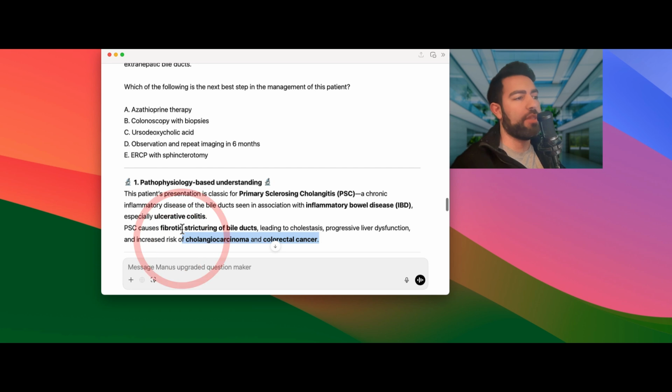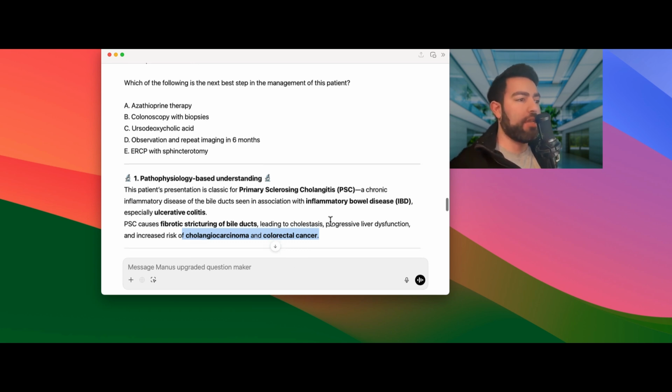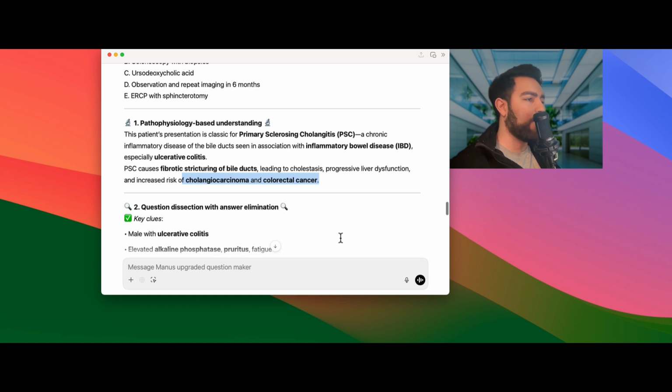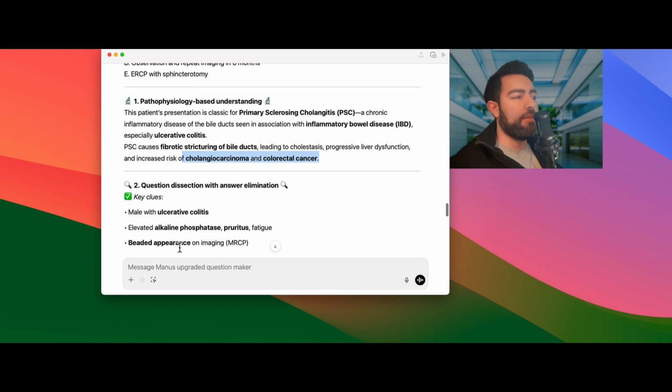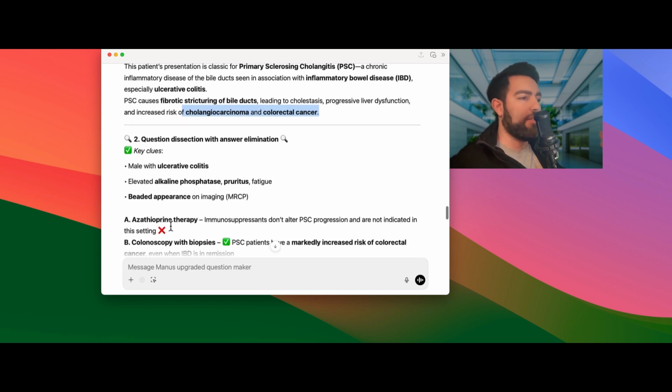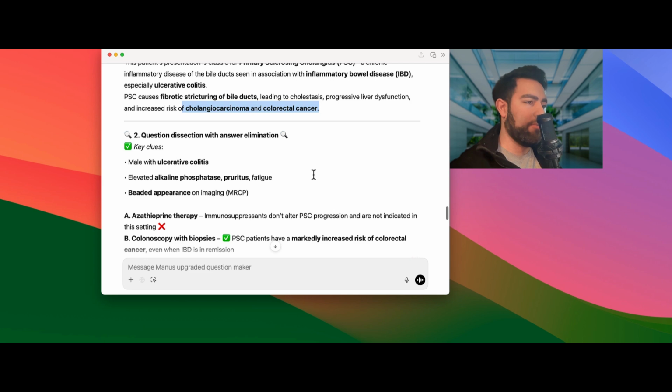This association with cancer is more tested on boards compared to asking what the diagnosis most associated is. They usually expect you to immediately know that. What they'll try to get you on is the associations, again knowing the increased risk of cholangiocarcinoma and colorectal cancer. The key clues, again: male, younger, maybe ulcerative colitis, ALP elevation, pruritus, the beaded appearance on MRCP. And one of the options was azathioprine. Again, immunosuppressants don't alter PSC progression, so remember that.